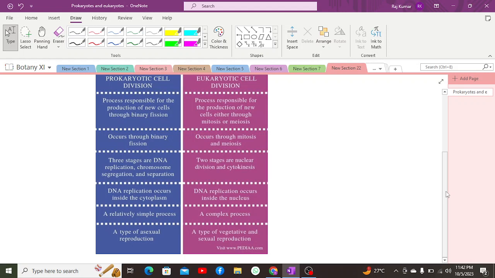Apart from which, in certain prokaryotic cells, certain photosynthetic bacteria, there are no plastids as they do not have membrane-bound organelles. Instead of plastids, they have several pigments which are present on the mesosome invaginations of plasma membrane, which is known as chromatophore. And with the help of this chromatophore, photosynthesis occurs in photosynthetic bacteria. This is how the mesosome helps in respiration and photosynthesis.